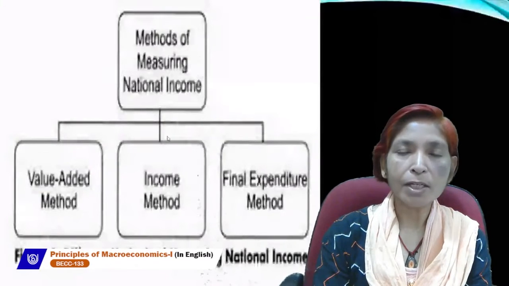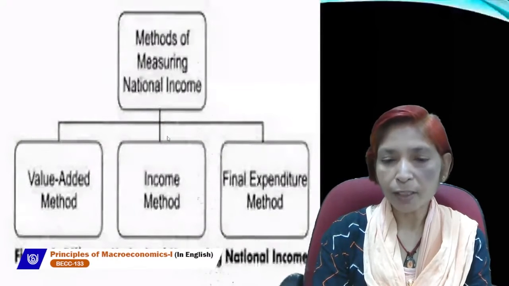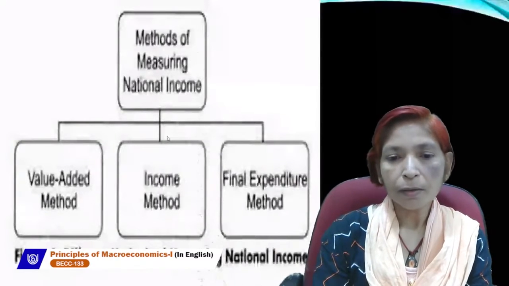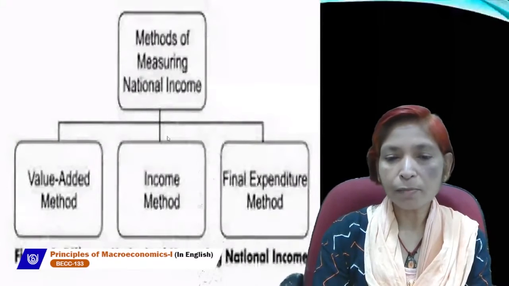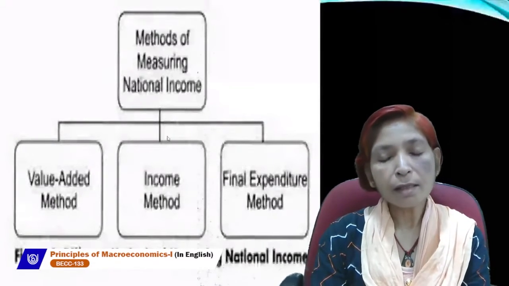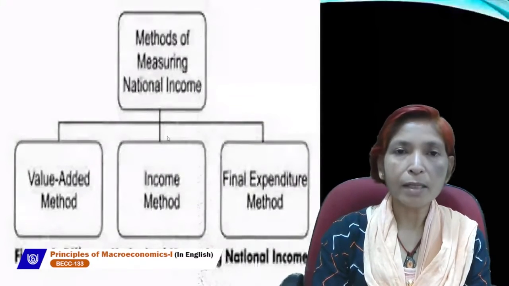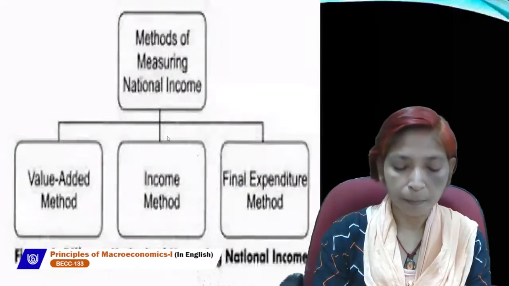And in the secondary sector, known as the manufacturing or industrial sector, we use the final expenditure method for the estimation of national income.